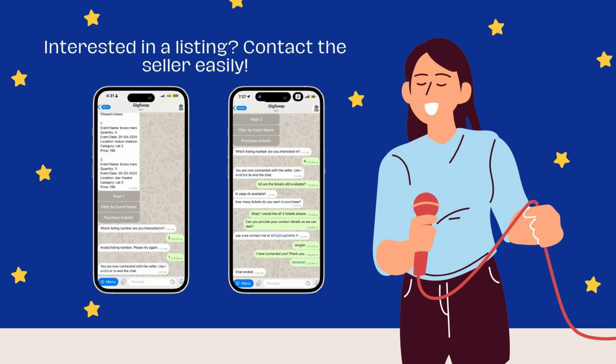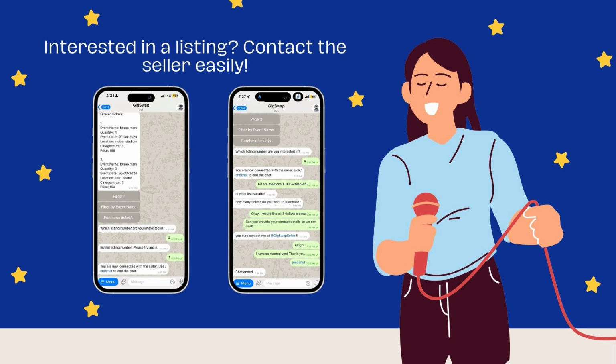If there's a listing that you are really interested in, you can even contact the seller anonymously just by clicking on the Purchase Tickets button. GigSwap will then ask you which ticket listing you are interested in. By typing in the ticket listing number, GigSwap will then automatically connect you to the seller. From there on, you can contact the seller anonymously and exchange any information that's required.